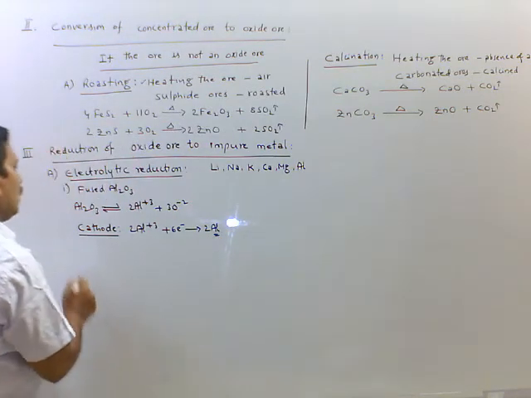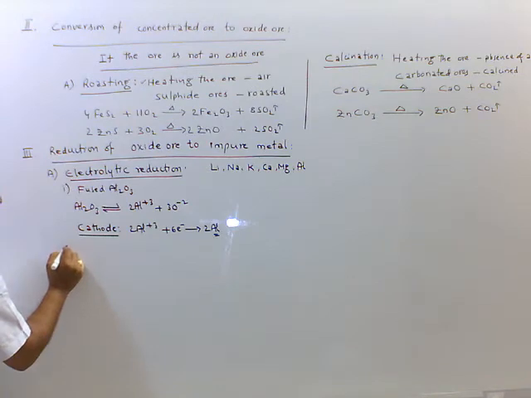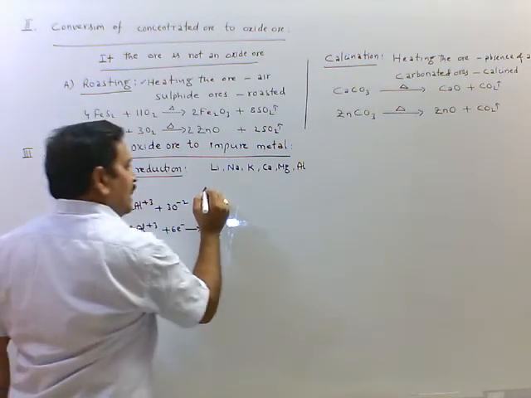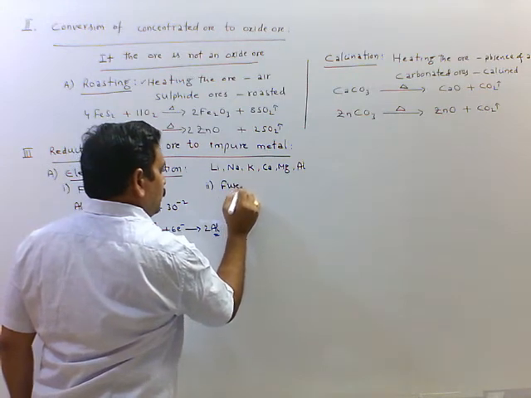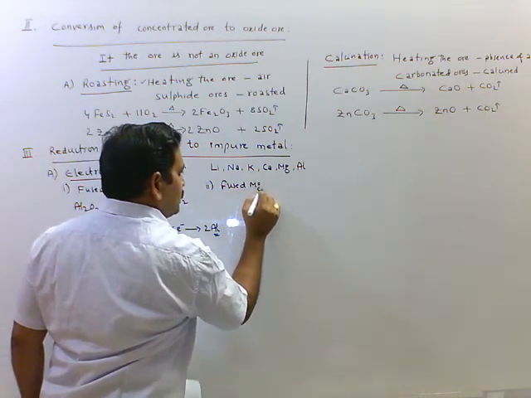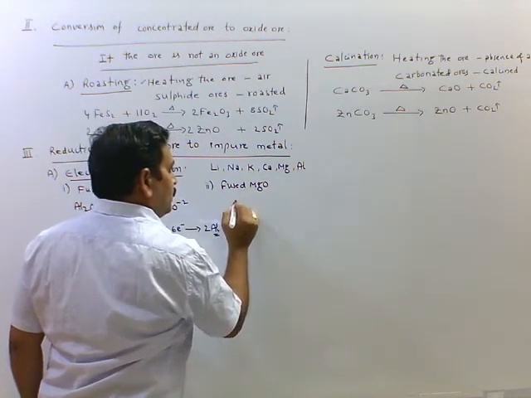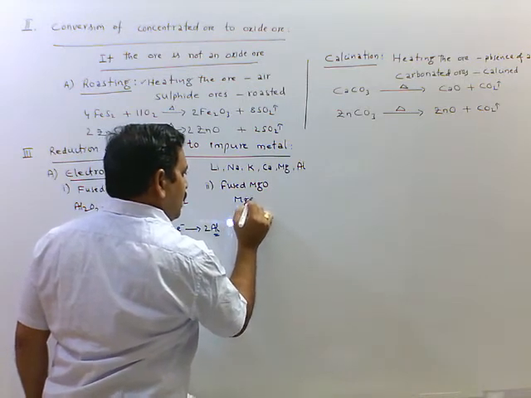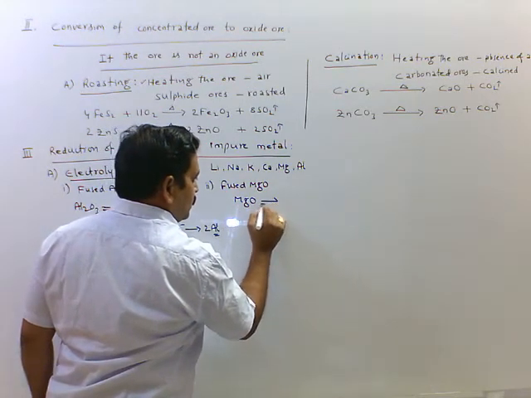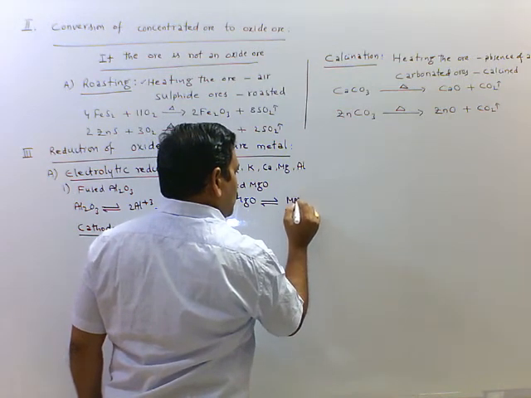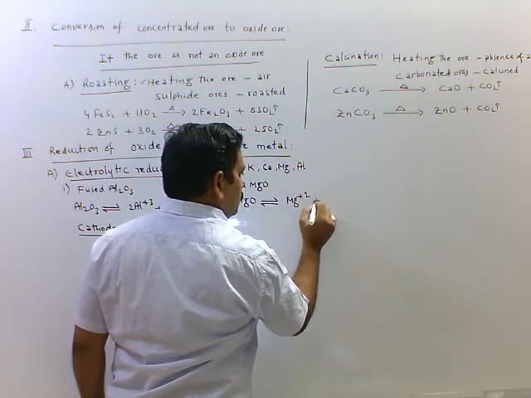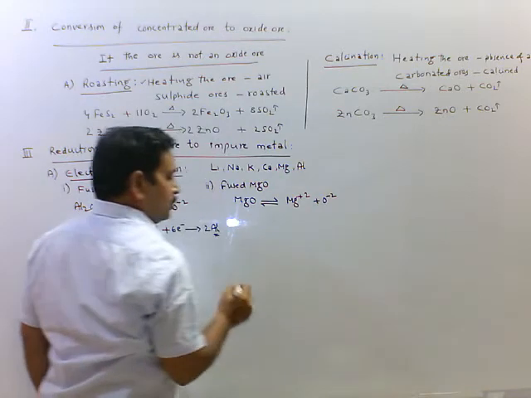And one more, the second one, fused magnesium oxide. In this, magnesium oxide is in equilibrium with Mg2+ and O2-.